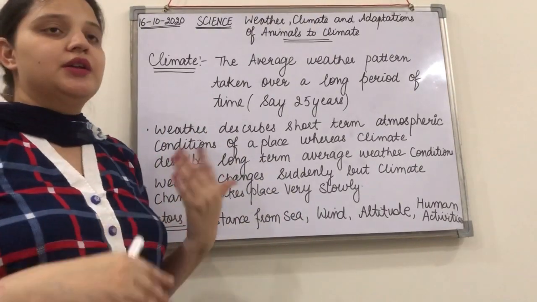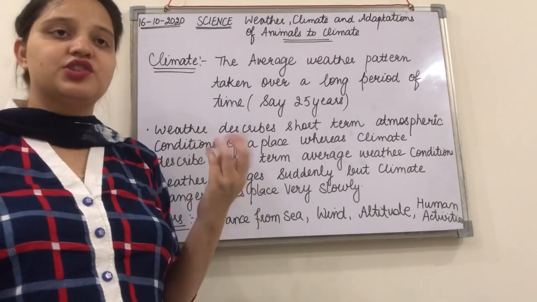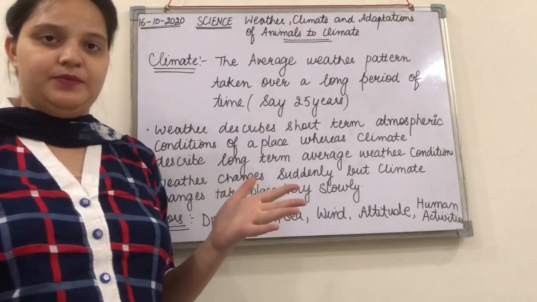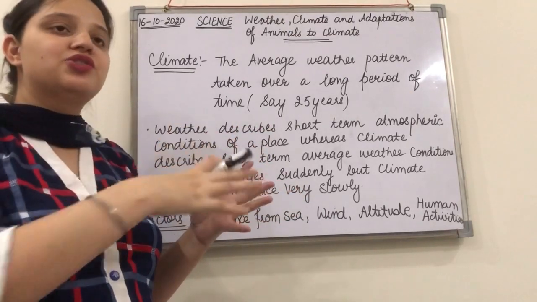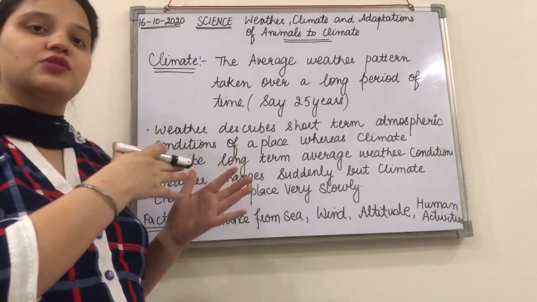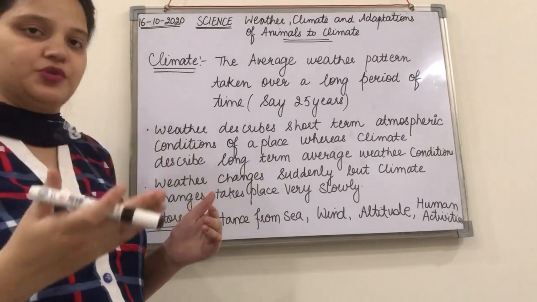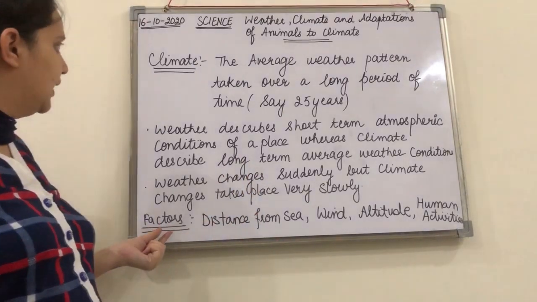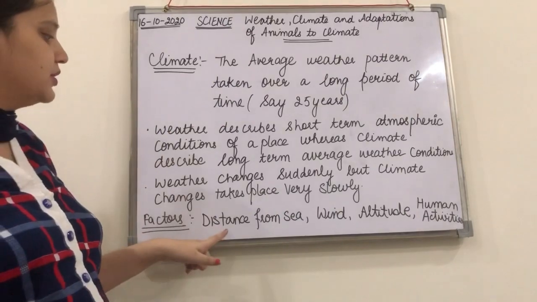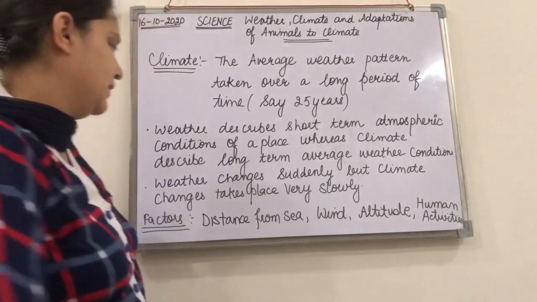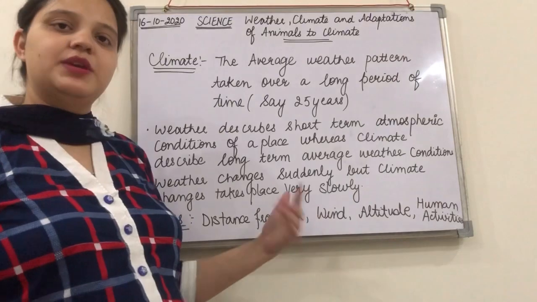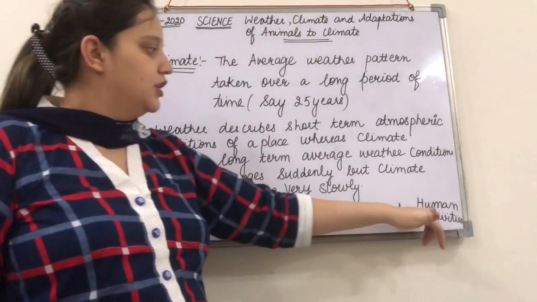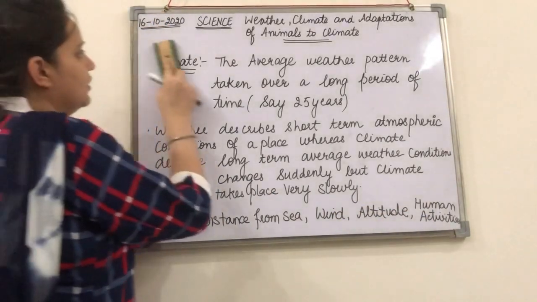Or you can say there are many regions, right? Cherrapunji, that is basically the place where there is heavy rainfall. Okay, so that means the reports are prepared on the basis of regular weather reports, and that determines the climate of that particular place. Okay, and the various factors that are affecting the climate are distance from the sea, right? The wind, speed and direction of the wind, altitude, that means height from the earth's surface, human activities, right?